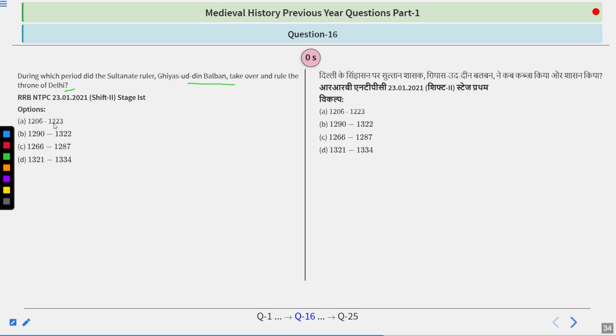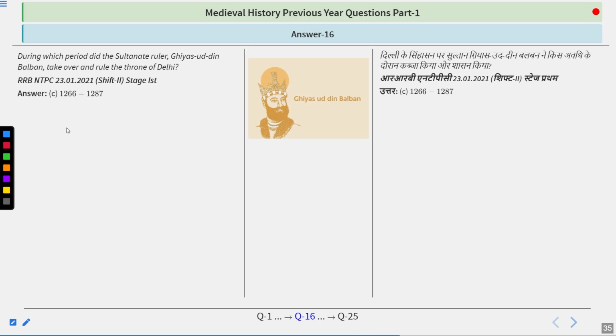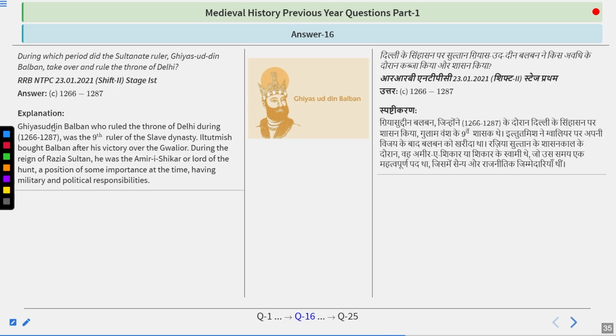If you talk about the first option, you know Qutbuddin Aibak came in 1206. So how could Balban come? So the answer of this question is quite simple. The answer is the option that is 1266 to 1287.